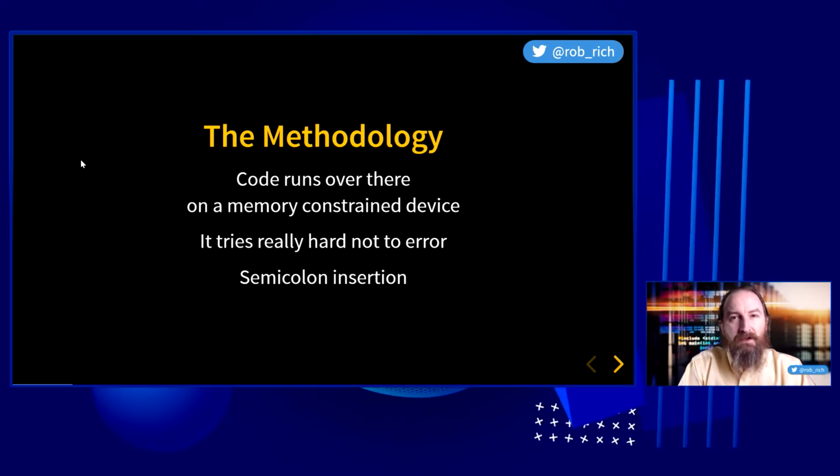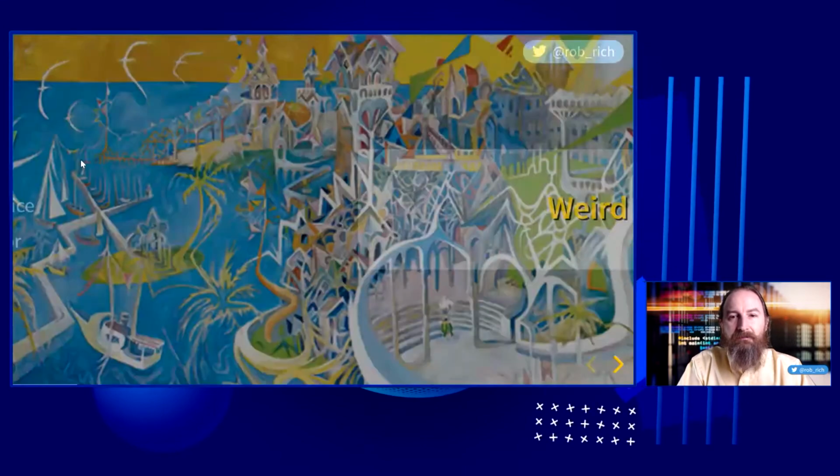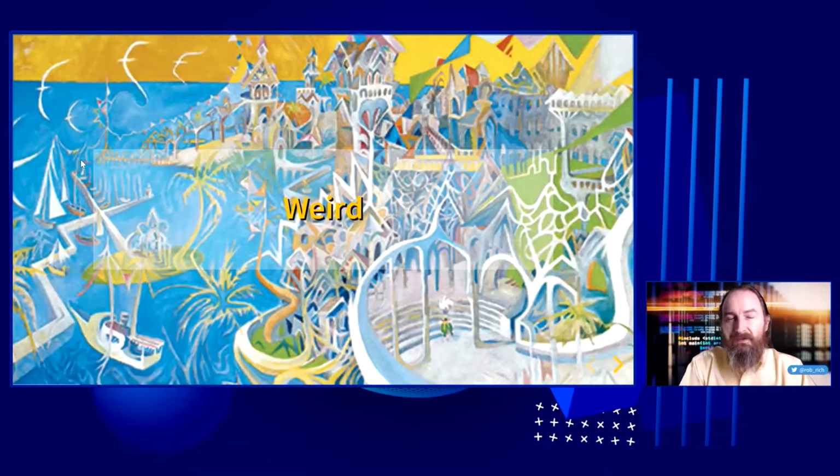That methodology of trying to keep running at all costs is going to be a really good methodology for how we understand some of the weird parts about JavaScript. It is a runtime where the developer has left, and the runtime needs to keep running. So let's look at some of the weird bits.